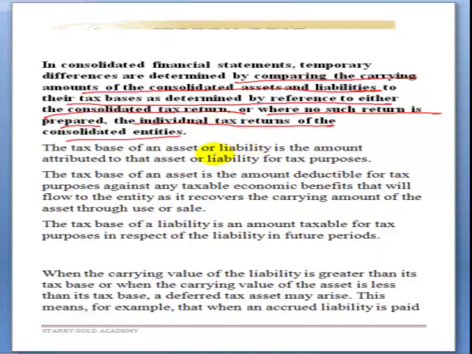So the tax base of an asset or liability is the amount attributed to that asset or liability for tax purpose. As we said, when we have the cost of a PPE and we have the capital allowance, the cost minus the capital allowance will give us the tax base. Under capital allowance computation, it is called TWDV, tax written down value. That's for tax purpose. So this tax base of